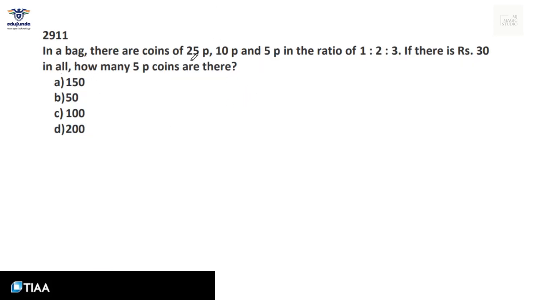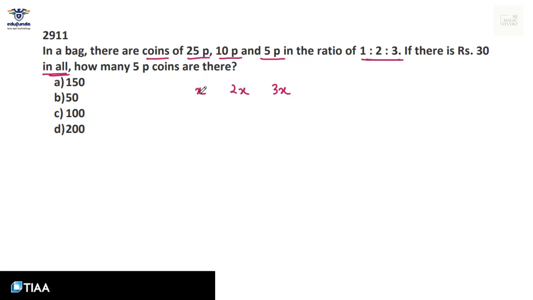In a bag there are 25 paise, 10 paise and 5 paise coins in the ratio 1:2:3. That means 25 paise coins, X coins; 10 paise, 2X coins; and 5 paise, we have 3X coins. If there is rupees 30 in all, now we need to find the monetary value in rupees.